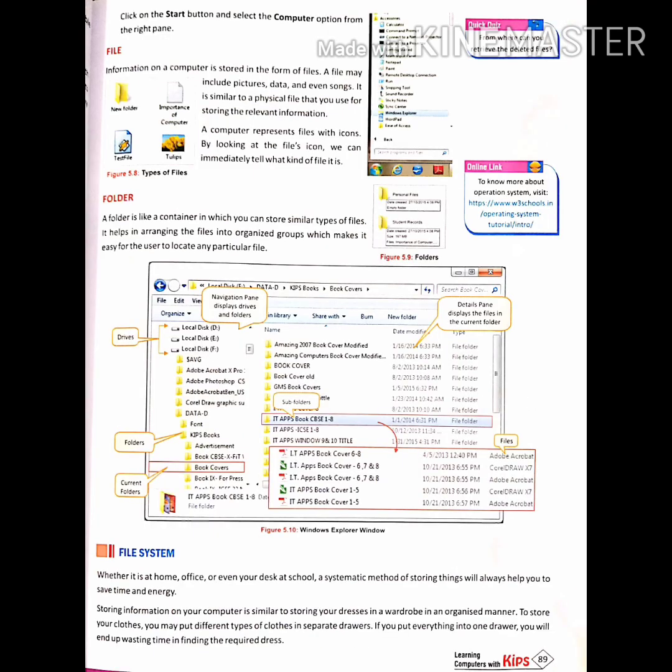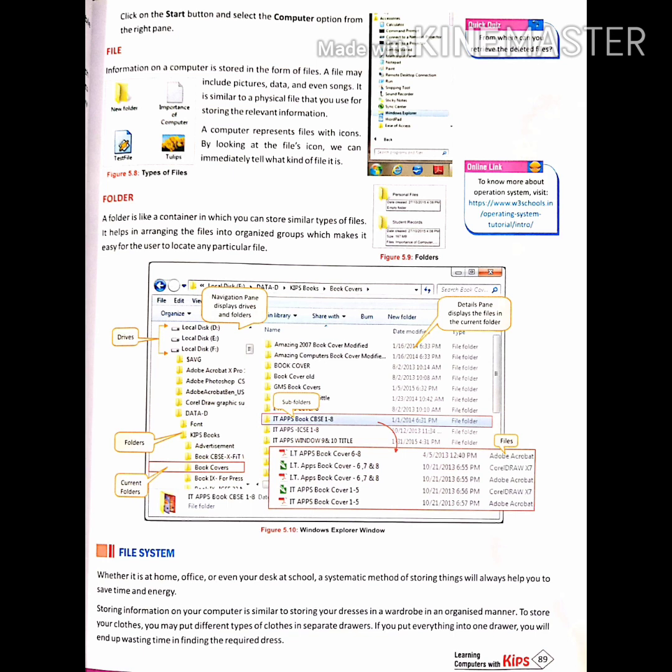Now let us discuss what are files and folders. Information on a computer is stored in the form of files. A file may include pictures, data, or even songs. It is similar to a physical file that you use for storing the relevant information. A computer represents files with icons. Folder. A folder is like a container in which you can store similar type of files. It helps in arranging the files into organized groups. So we can say file is information stored in a computer, and folder is a place where we store files, or we can say folder is a collection of files.